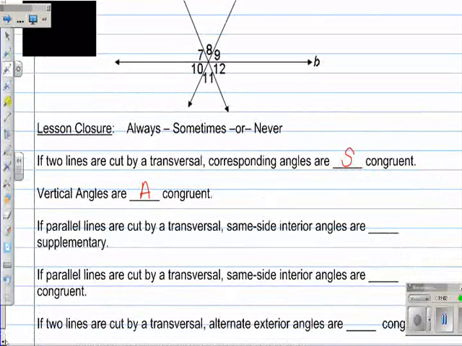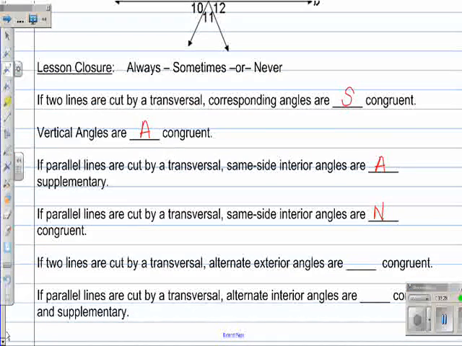The next one, if parallel lines are cut by a transversal, same side interior angles are blank supplementary. Well, if parallel lines are cut by a transversal, same side interior angles are always supplementary. If parallel lines are cut by a transversal, same side interior angles are what? Congruent. Same side interior angles are never congruent because they're always supplementary if the lines are parallel.